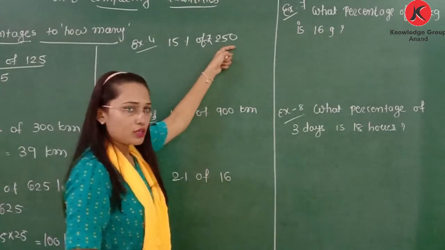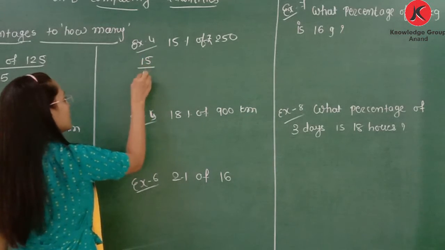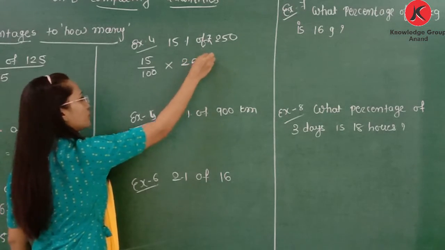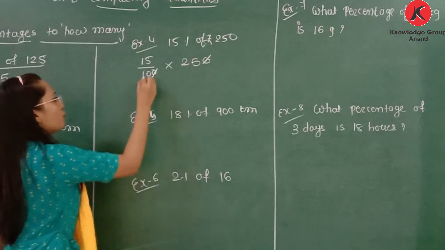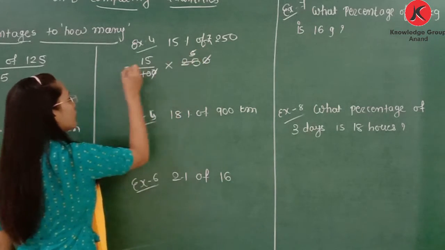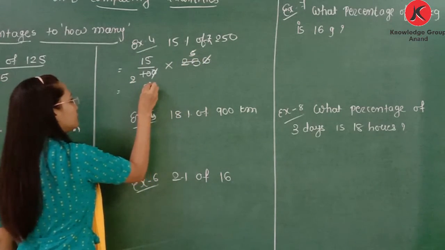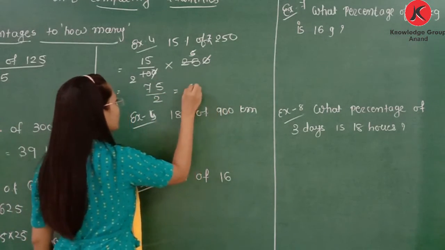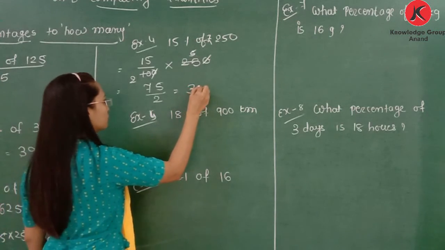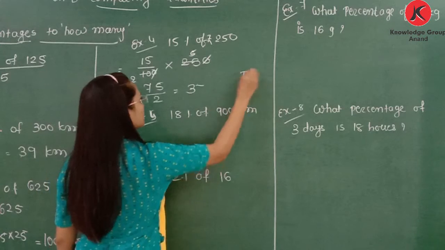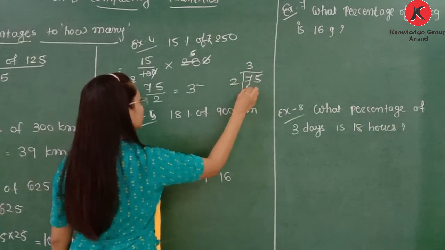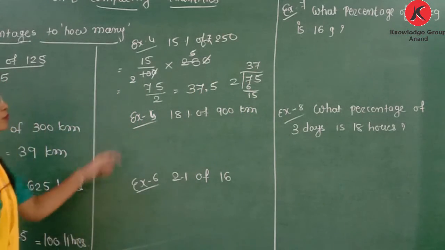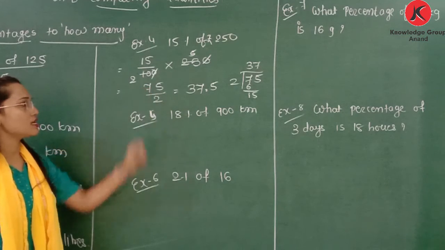15% of rupees 250. So again we can write 15% means 15 by 100. Operator of means it is a multiplication and 250. Now here we can cancel out the 0. 5 2s are 10. 5 5s are 25. 15 5s are 75 by 10. Now here we can divide 75 by 10. So we will get 37.5. So 15% of 250 is 37.5.